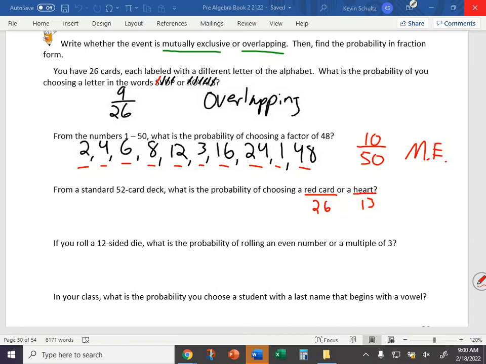Because hearts are red, every single one of these 13 hearts is already included in the 26. So all of these are not counted, which means it's overlapping because we have some repeats. And the probability is 26 out of 52.